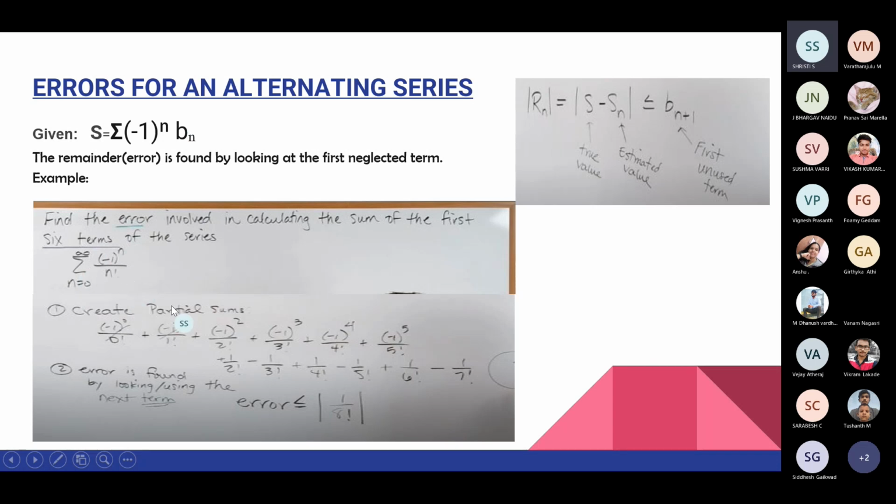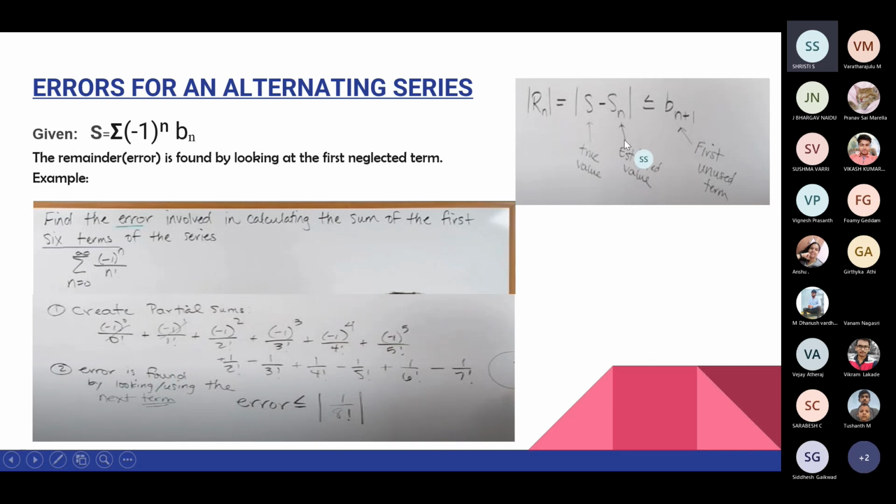So we start creating the partial sums. This can be expanded as (−1)^0/0! + (−1)^1/1! and so on. The point to note here is that the first and the second term get cancelled, so we are left with only 4 terms. But they've asked for the error in calculating the sum of the first 6 terms, so we write 2 more terms after 1/5!. Then we find the error.